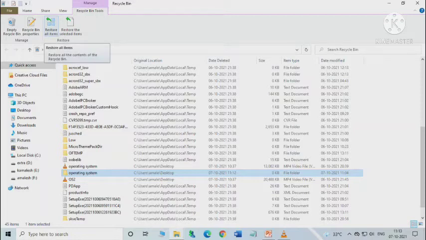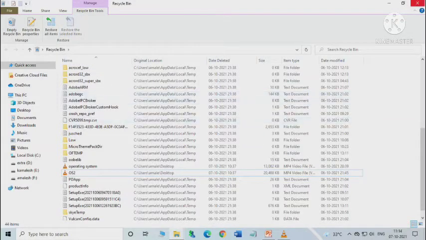Otherwise we can choose restore all items to get back all the deleted files and folders in their original location. So this option restores all the items already deleted, and this option is to select a particular item and restore it to its original location. So if I select this folder, operating system, and then click restore the selected items, it will be restored to its original location.